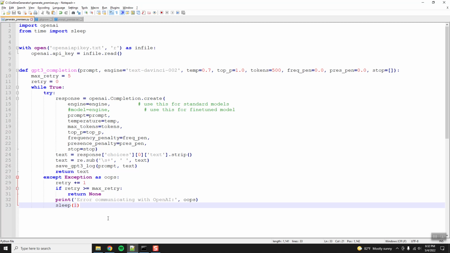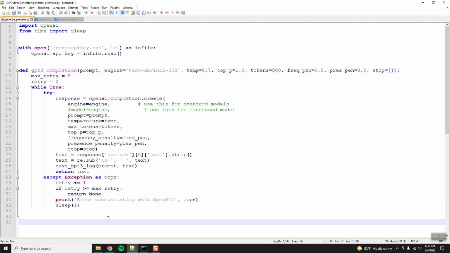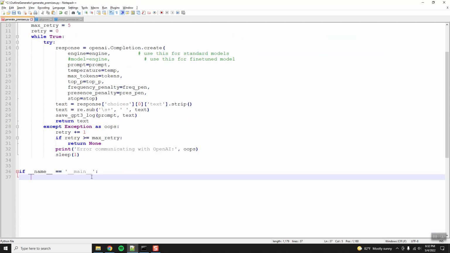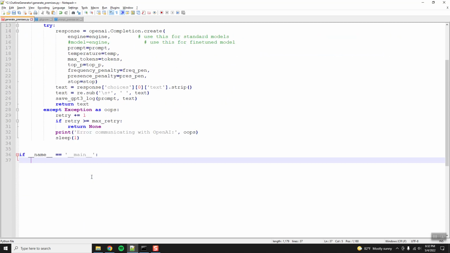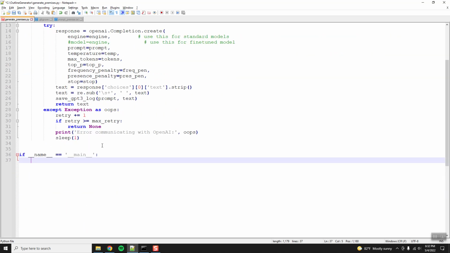Okay, so for this, since I like the prompt, let's do if name equals main. This is not strictly required, just because I'm prototyping. I could just jump straight into a loop. However, this is good practice if you want to call this from something else. I'm not going to do that since I just do imperative programming and rapid prototyping, but I just got in the habit and I like it because it says, okay, let's demarcate this.